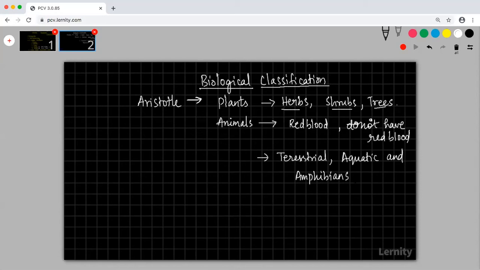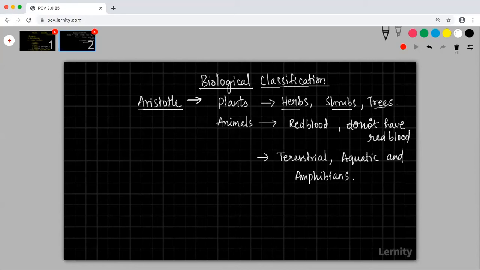He started doing this particular thing. He was the first person, living in the before Christ era, who was trying to do some sort of arrangement and classification. So he came up with this classification.